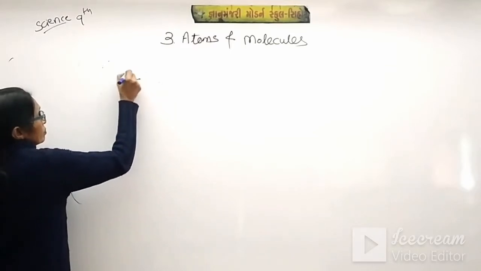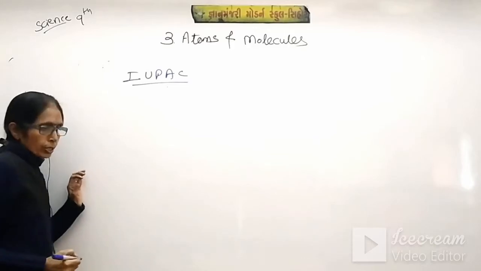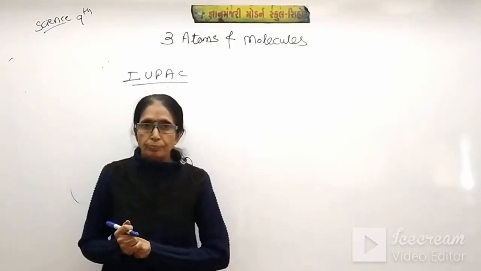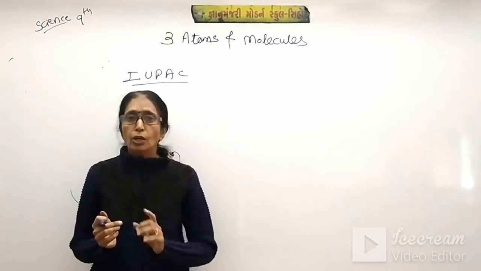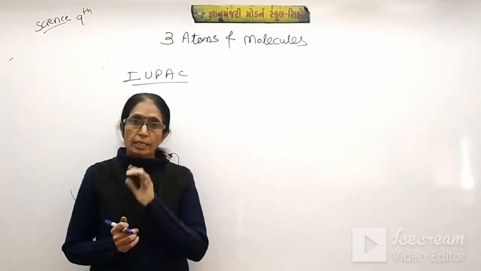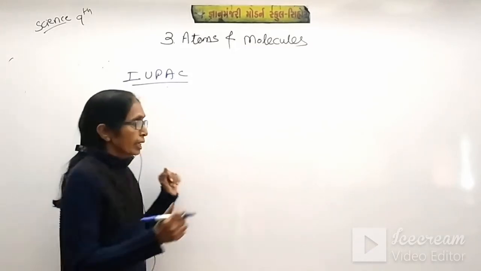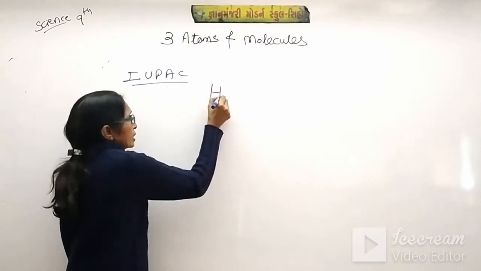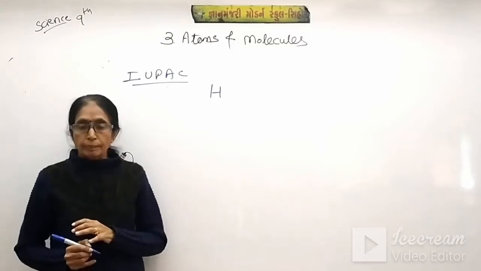Students, there are also some rules. If the symbol of a particular atom is one letter, suppose hydrogen, only H is considered, and it should be a capital.